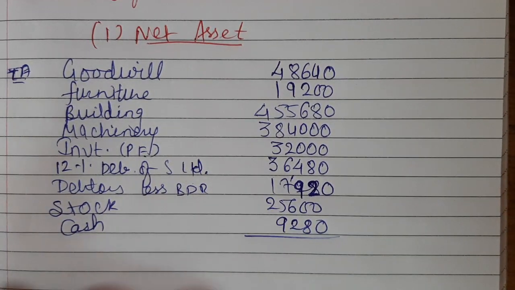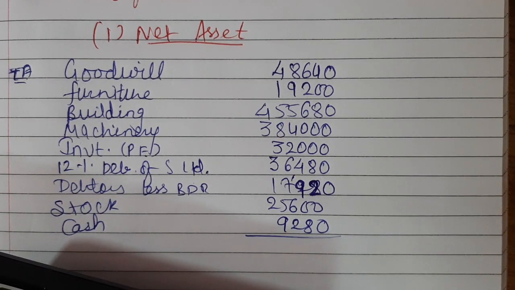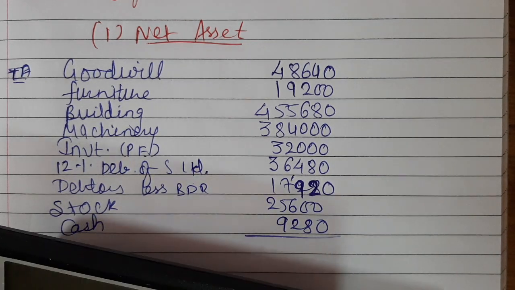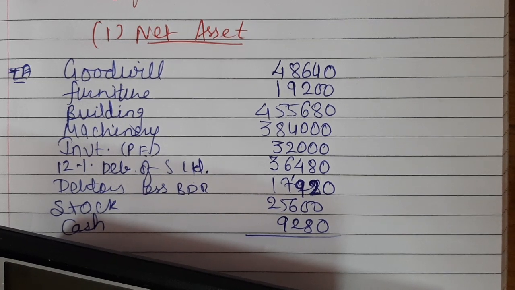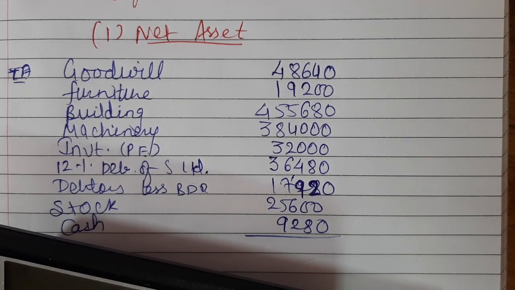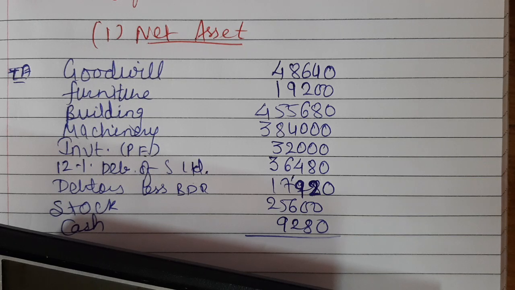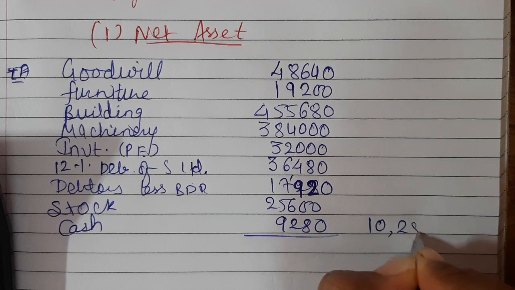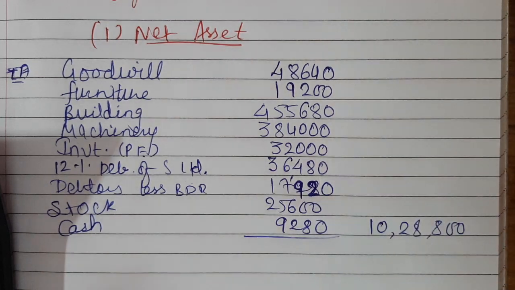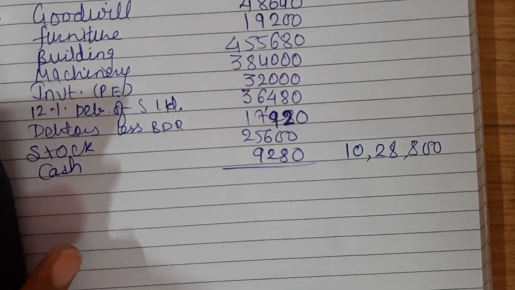So let us have a total: 48,640 plus 19,200, 4,55,680, 3,84,000, 32,000, 36,480, 17,920, 25,600 and 9,280. The total comes up to 10,28,800. This is the total of your assets.